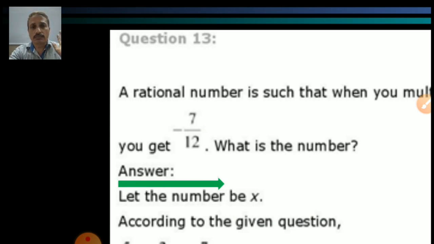What is the number? First of all, what is a rational number? In the last session we discussed natural numbers, whole numbers and integers. And our first chapter was the rational number.